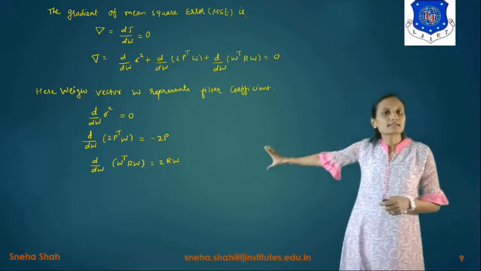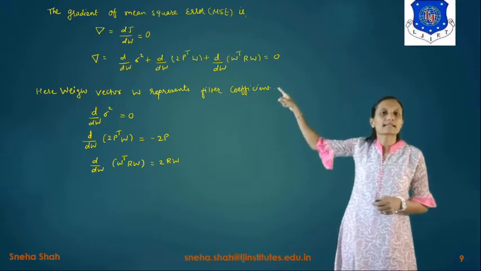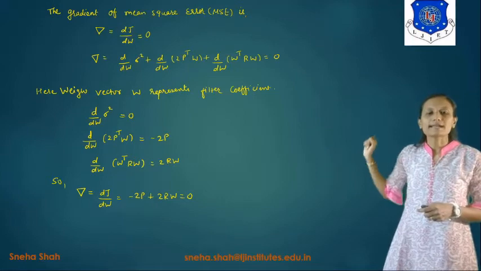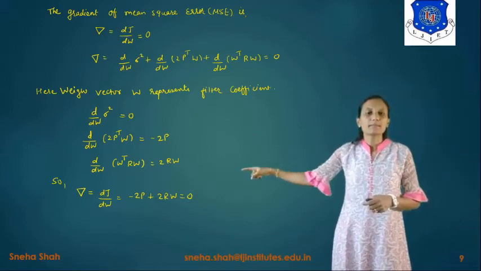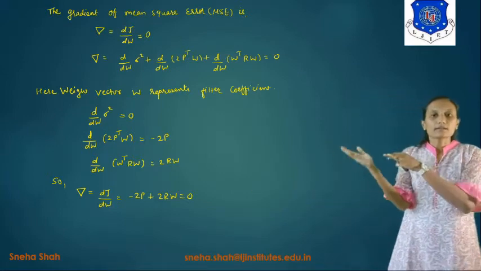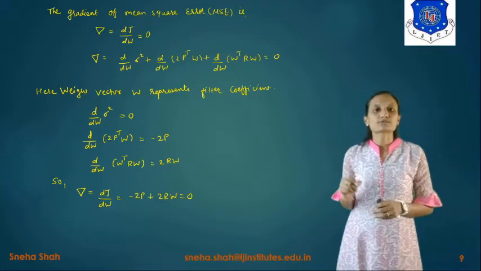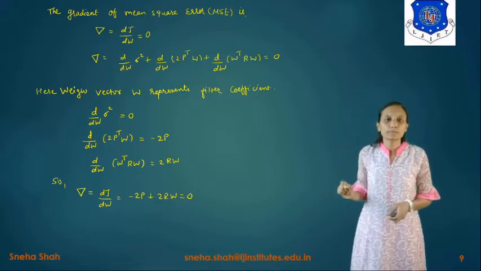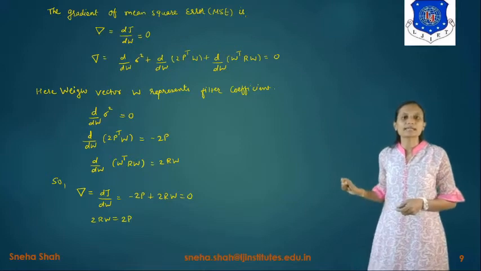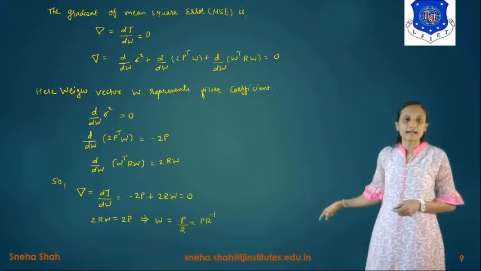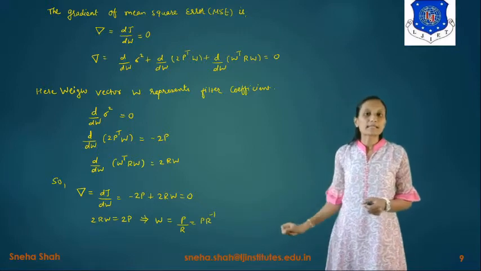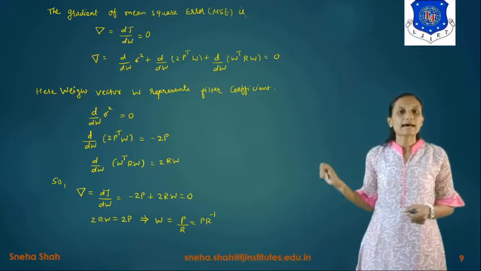Now if we put these three values in the above equation, del equals dJ by dw, and the answer is minus 2p plus 2Rw equals 0. Taking 2p to the other side, 2Rw equals 2p. From this, the 2 cancels out, so the final value of w is p by R. And 1 upon R is R inverse, so basically the answer is PR inverse.